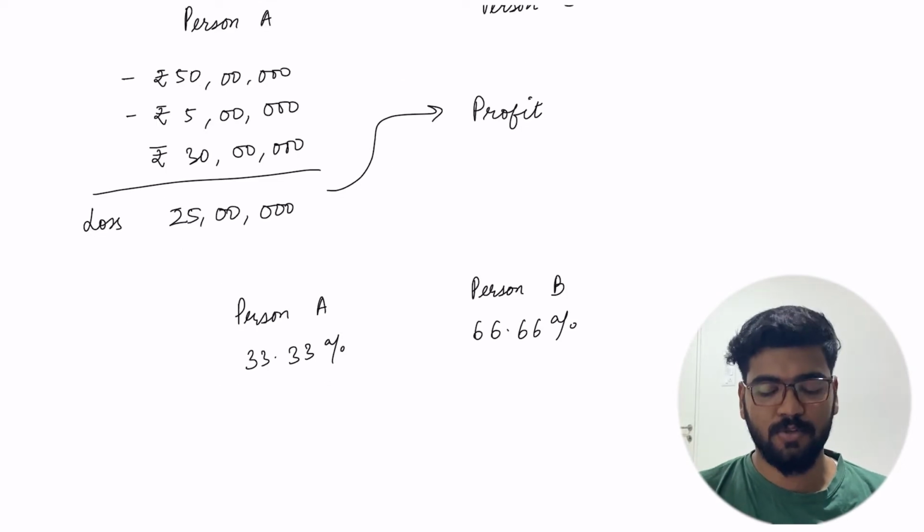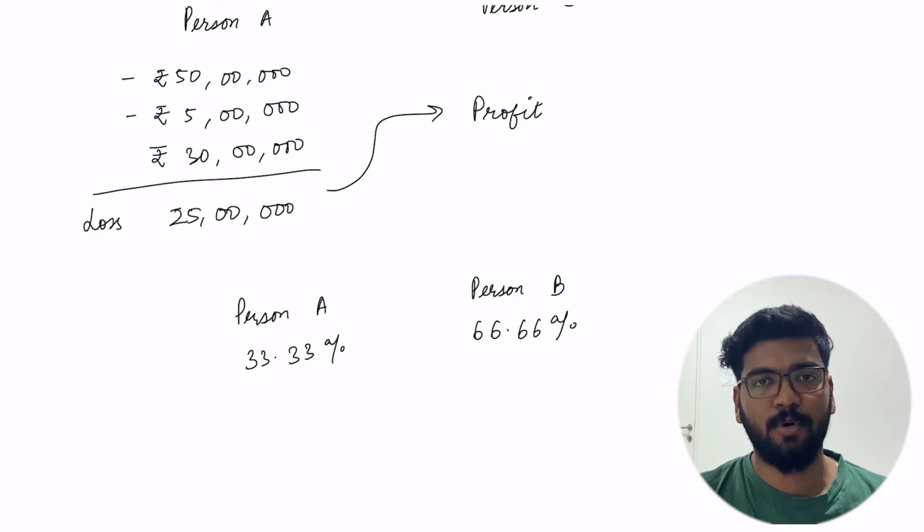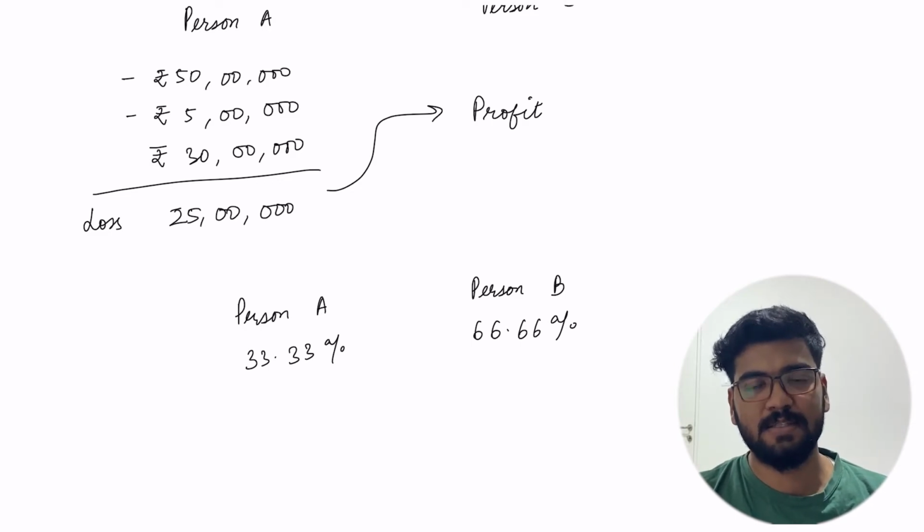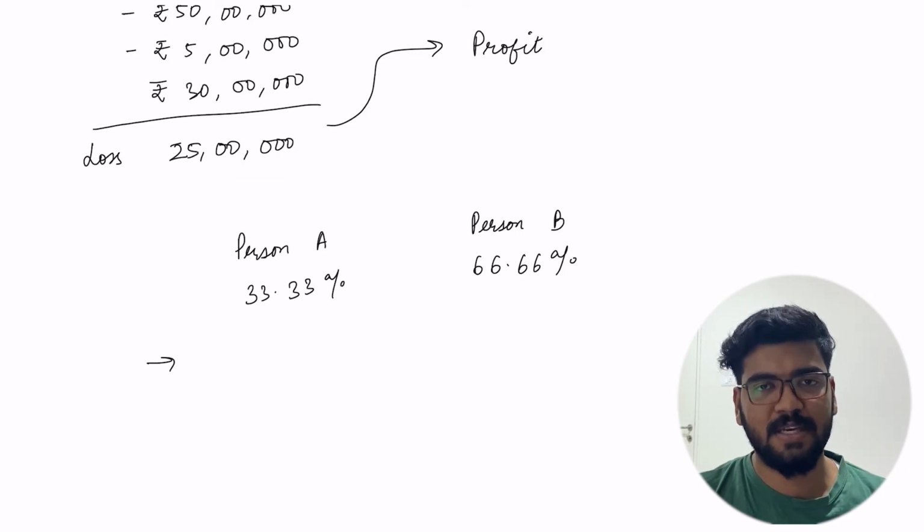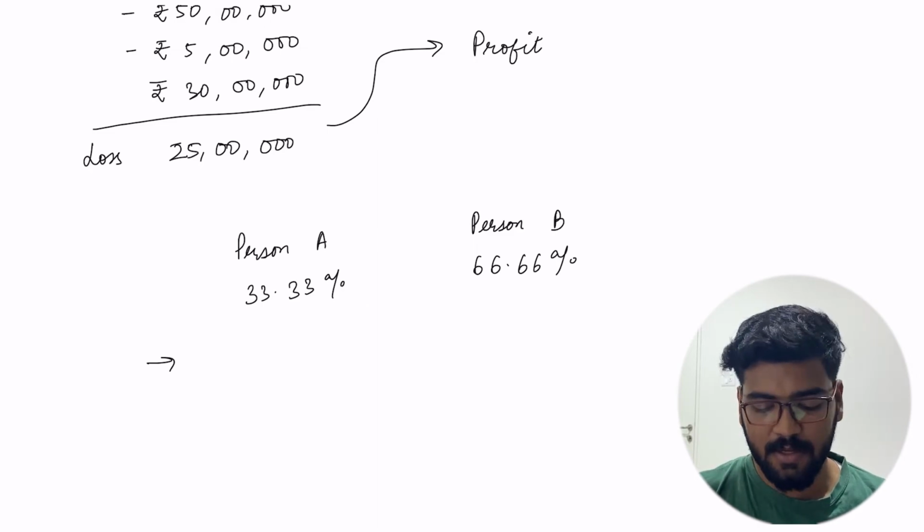In this example, person A had a 33.33% probability of making a profit while person B had 66.66% to make a profit. The question here is, why would person A make this deal when he knew that he had such a low probability of making a profit? From the above transactions, we have seen that person A would have to pay only the upfront fee, that is rupees 5 lakh.